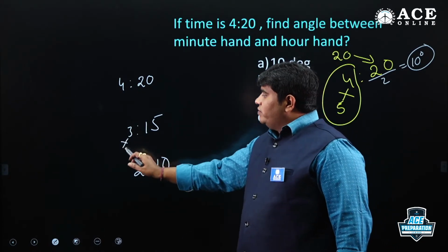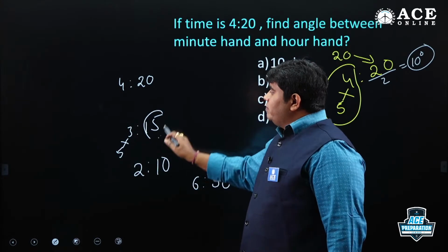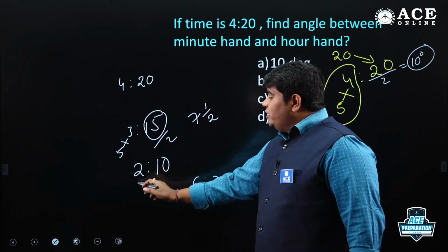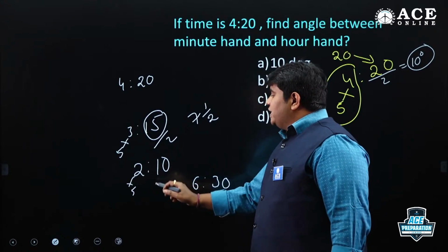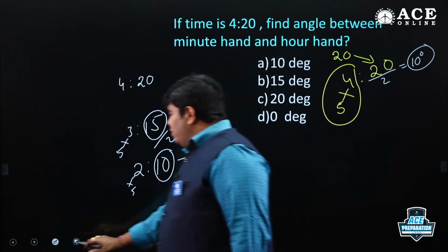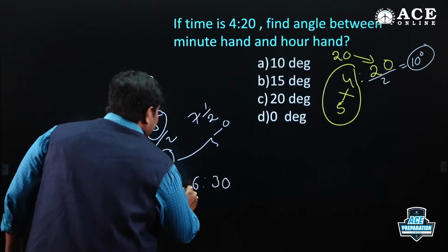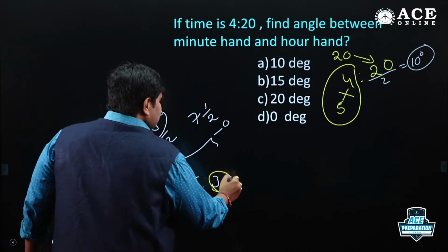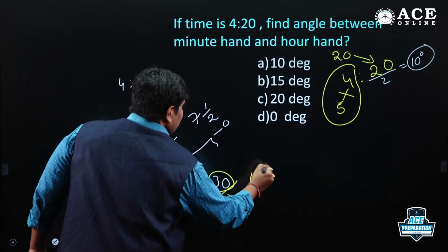So 5 into 3 is 15, which is satisfied. 15 by 2 means 7.5 degrees. Then 2:10: 5 into 2 is 10, satisfied. 10 by 2 means the answer is 5 degrees. 6:30: hours always multiplied by 5, 5 into 6 is 30, equal to the minutes. So the answer is 30 by 2, that is equal to 15 degrees.